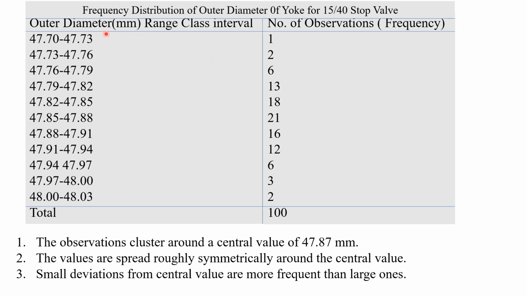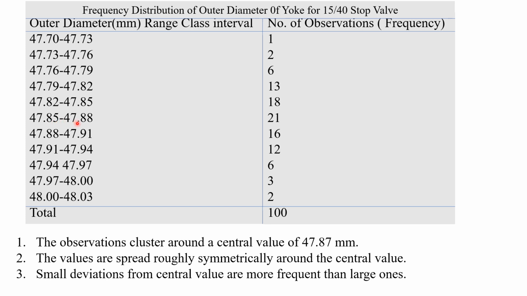So in these types of cases, we divide them into intervals. Here we have divided the frequency distribution of outer diameter into range class intervals. So if we are getting 47.71 as diameter, 47.72 as diameter, and 47.73 as diameter, we will group them in this interval and increase the frequency. That is one; here the one mentions that only one observation is lying in this range. Likewise it is plotted. Here it is 20, and here you can see 21.